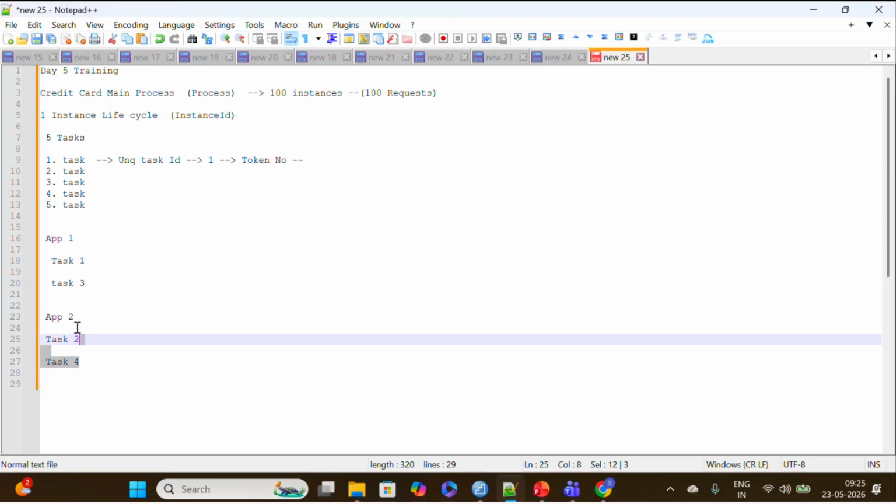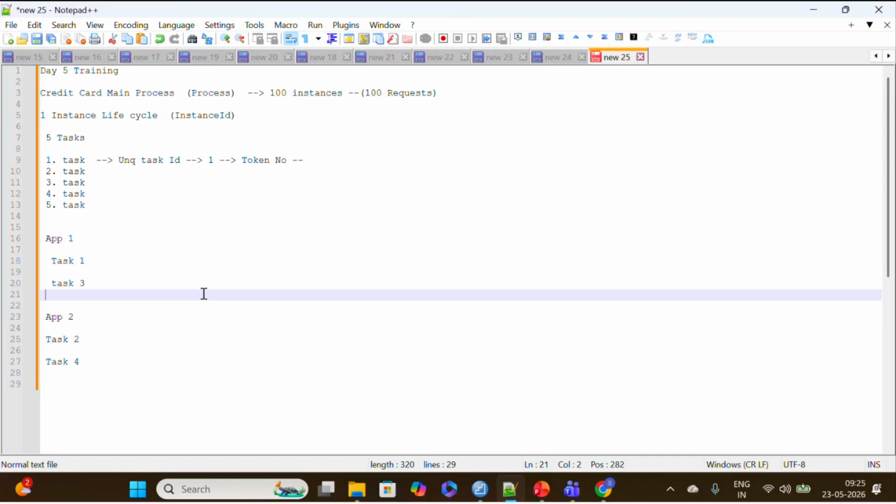Yes sir, I understood. Sir, one question: the unique task ID, then the token number. Is this token number the same as the task ID, or is it something else that references the task ID? On the top you have mentioned the token number. Yes, I'll come to the token number.